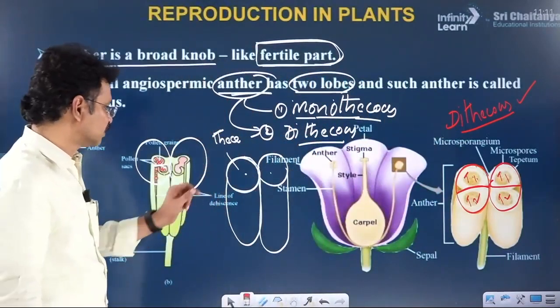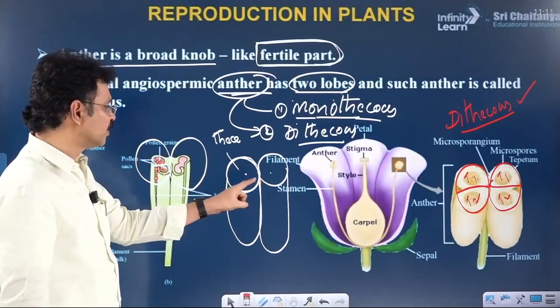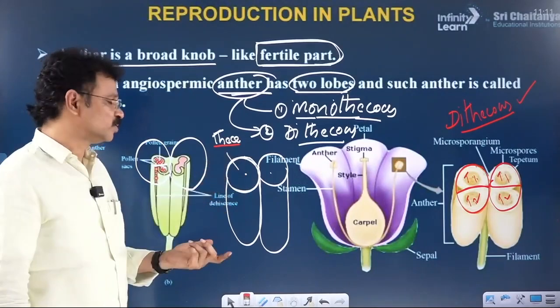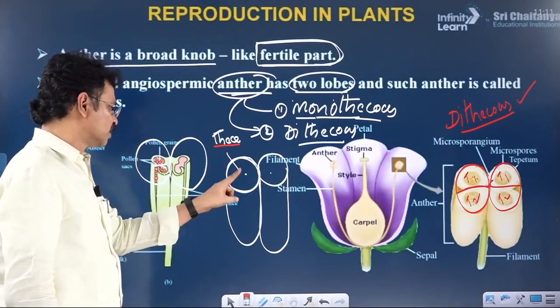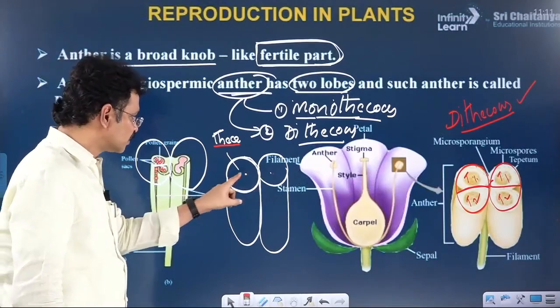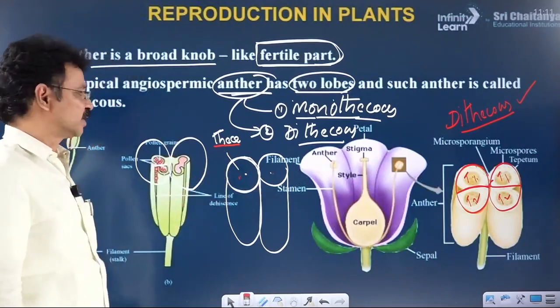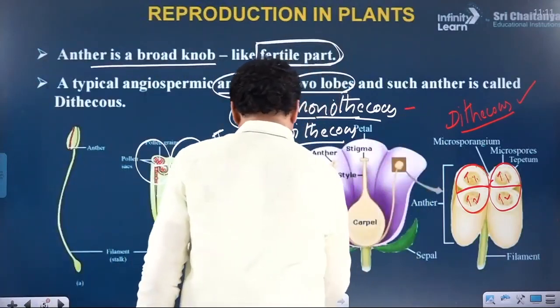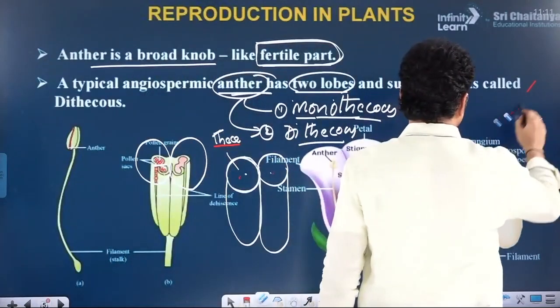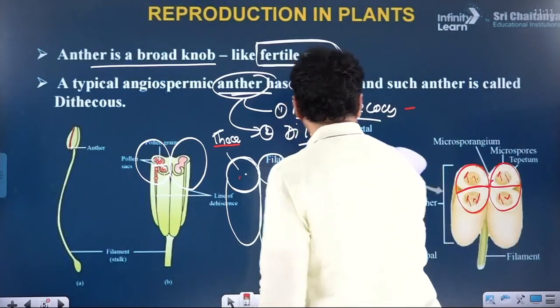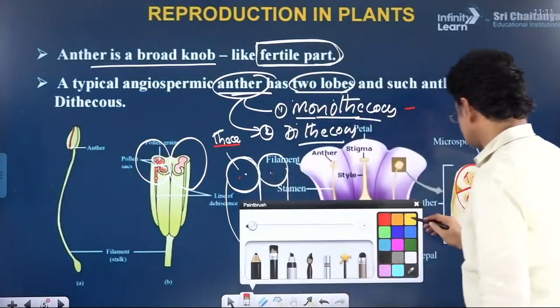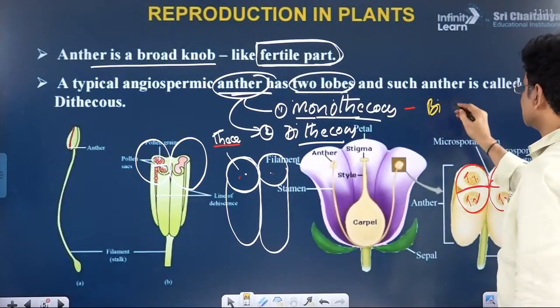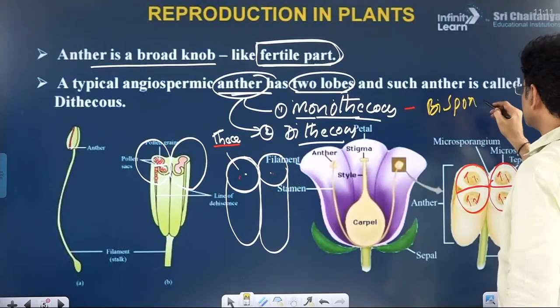Give the answer for one question. In a monothecous anther, how many thecas are there in total? Two thecas. In each lobe, one theca. Both the lobes together are called two thecas. Hence, a monothecous anther is also called a bisporangiate anther.